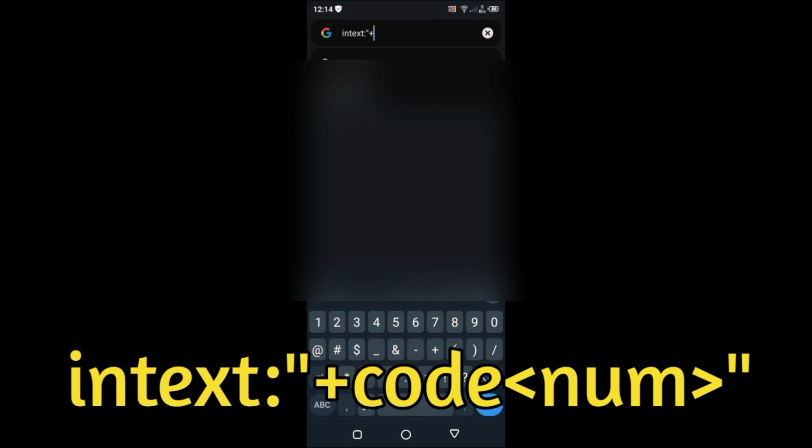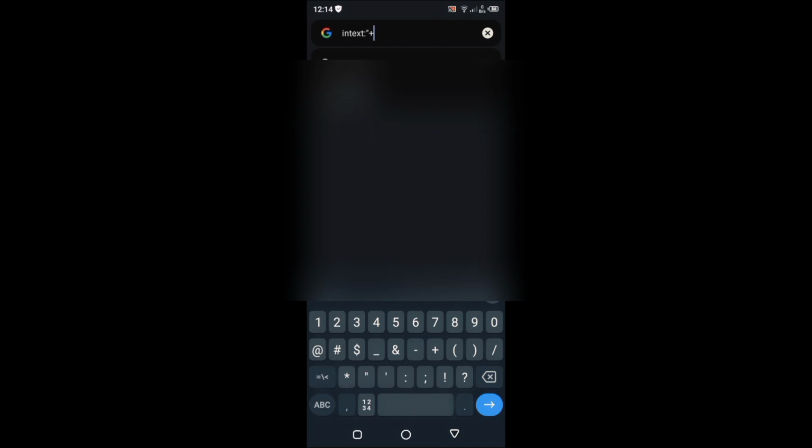If it is the number of Pakistan, then you have to enter the code +92, and if it is India's number, then you have to enter the code +91. Then you just have to enter the number, and after that you just have to close it.